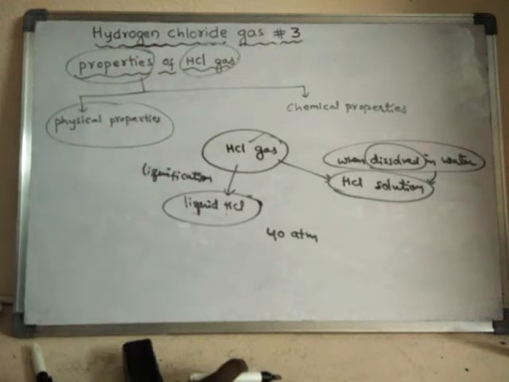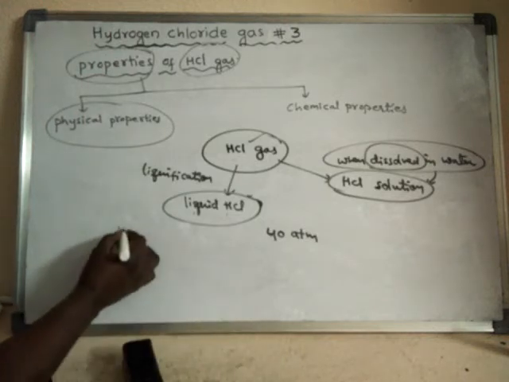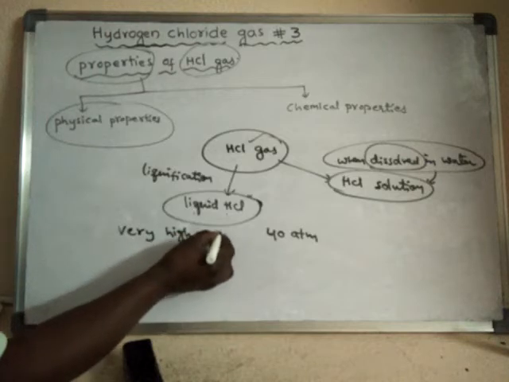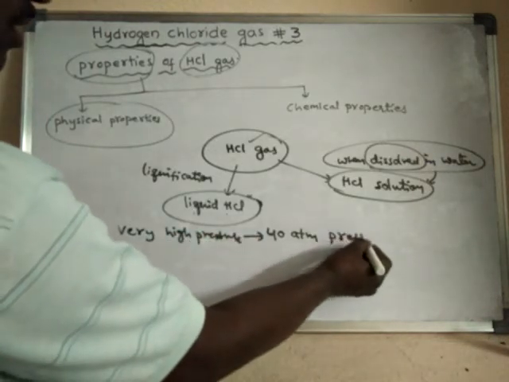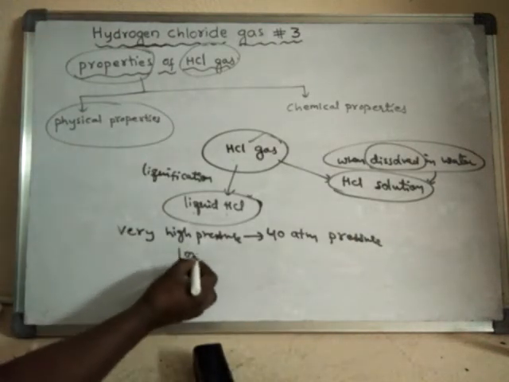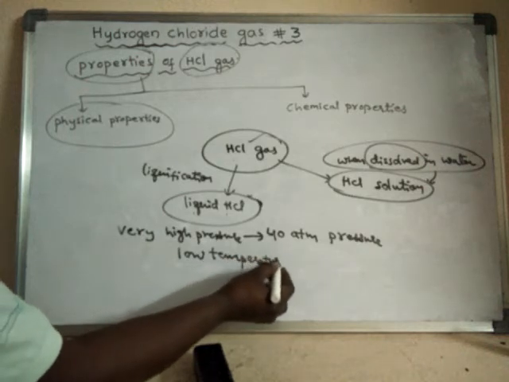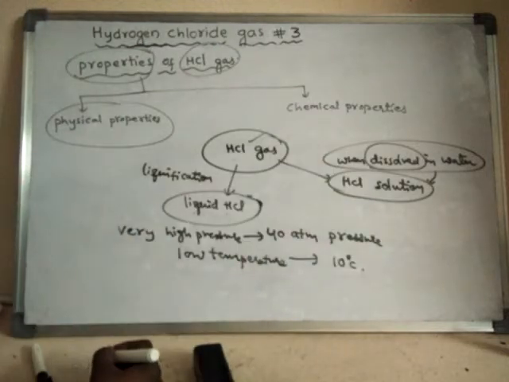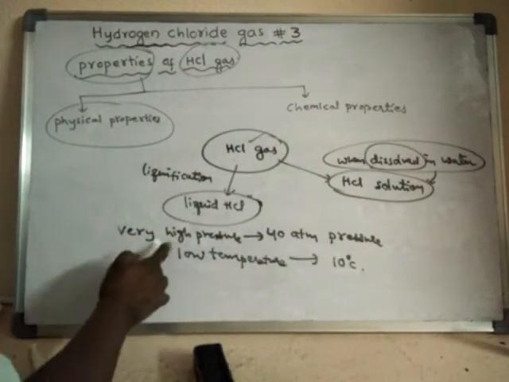This HCl gas can be liquefied under very high pressure. 40 atmosphere pressure is a high pressure, and also low temperatures. Low temperatures means around 10 degrees centigrade. Not very low, but it is under low temperature and high pressures.